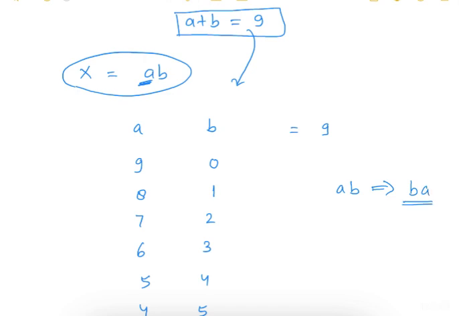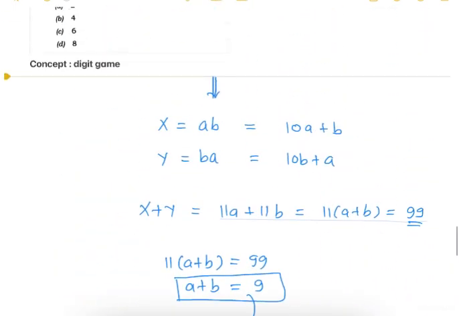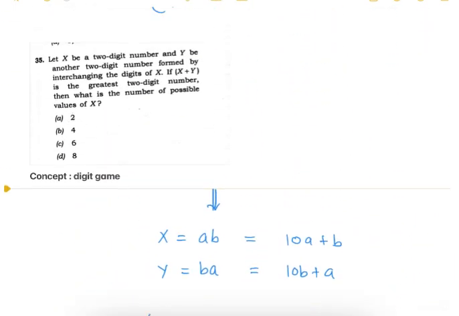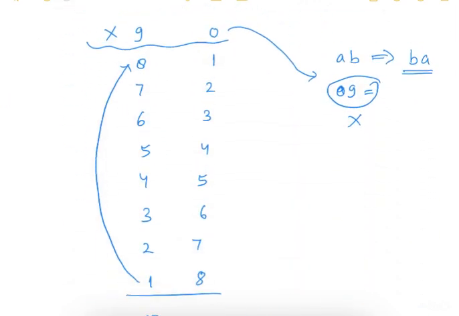This also is a 2-digit number, but in this case if we interchange, this will become 09, which is not a 2-digit number. So this case is also not valid. So total cases we have are from 1 to 8, 8 cases. So our answer is option D, because we have 8 possible values of x.